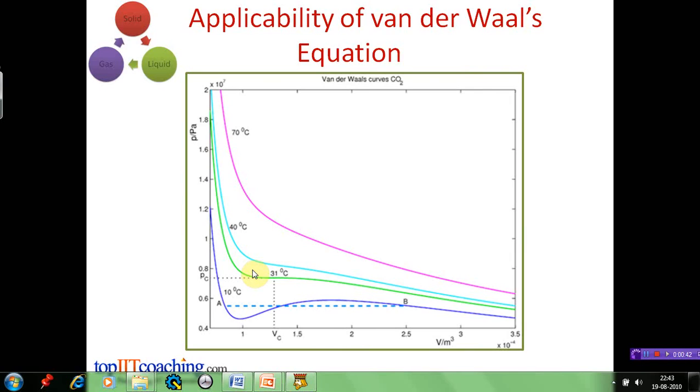Theory and practice agree when the temperature is high, but at low temperature we run into trouble. For example, the isotherm of the real gas becomes horizontal while the one predicted from the equation oscillates up and down. The reason for the difference is that under particular conditions of temperature and pressure, real gases liquefy. This behavior is not covered by van der Waals equation. To understand why the graph becomes horizontal, we must return to our example of the gas trapped in a cylinder fitted with a piston, as we saw in Charles and Boyle's laws animations.